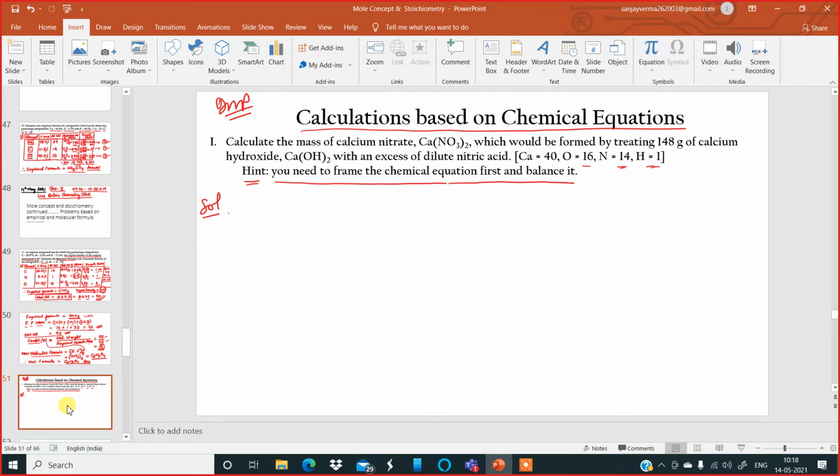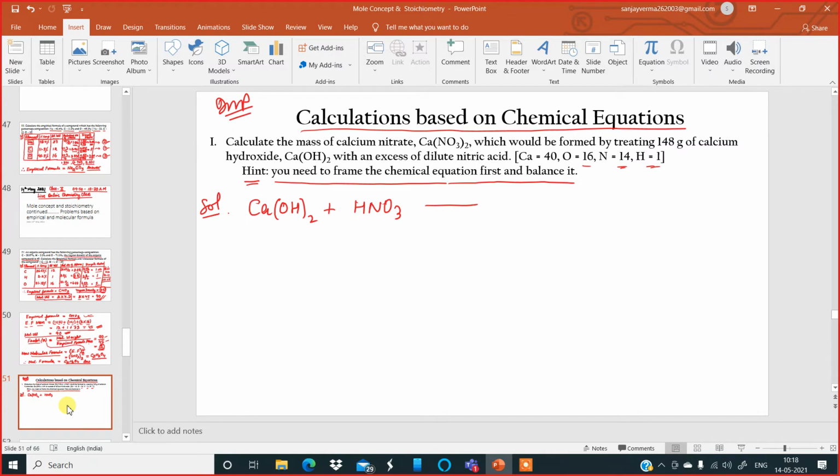Now I am writing down the chemical equation. It is a reaction between calcium hydroxide and dilute nitric acid. I am writing the calcium hydroxide formula, Ca(OH)2, plus dilute nitric acid, HNO3.